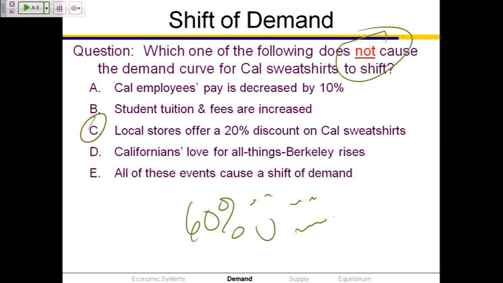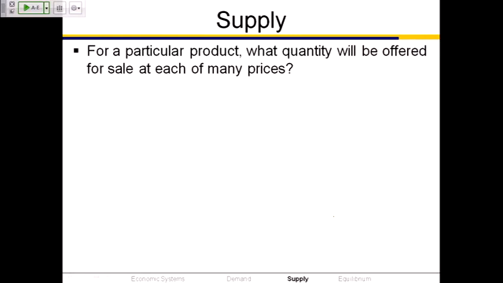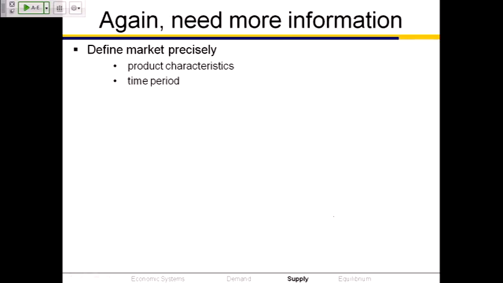All right. Let's look at the supply side. On the supply side of the market, we're asking for a particular product, what quantity will be offered for sale at each of many prices. We can again distinguish between the individual firm supply, so how much would one particular firm wish to sell at each of various prices, and the market supply, which would be the sum of those answers. We would find, of course, that we need to be precise about the market, with both the product characteristics and the time period, same as we were with demand.